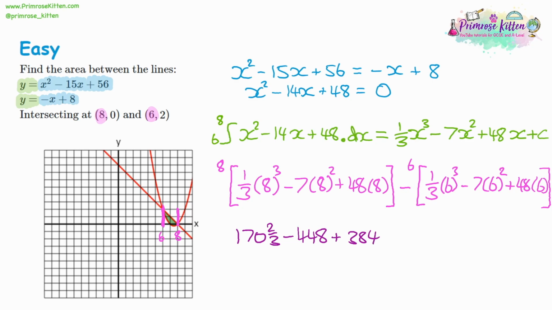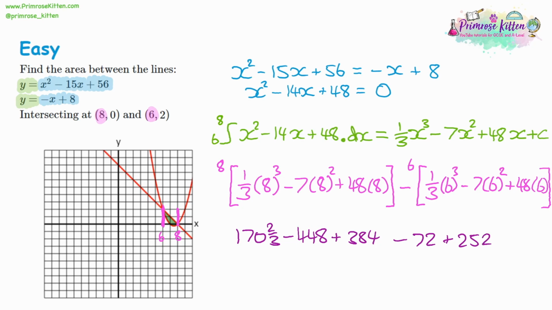Now remember, for the next bracket we're taking away, so we need to flip the sign of anything that we get. So 6 cubed divided by 3 will give you 72. But remember, we're taking away, so it'll be a negative 72. 6 squared multiplied by 7 gives you a positive 252. Now there's a negative on the 7, and we're taking away, that's a double negative, so it is going to stay positive. So be very, very careful with double negatives here.